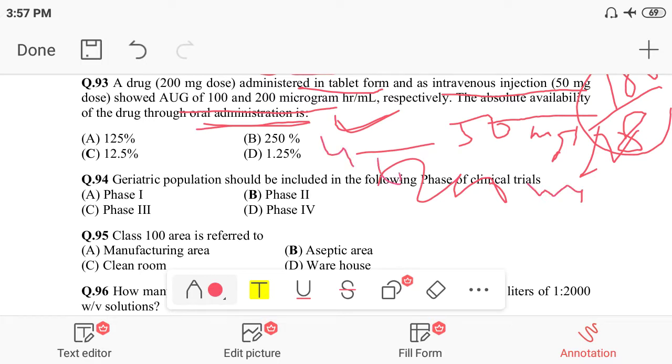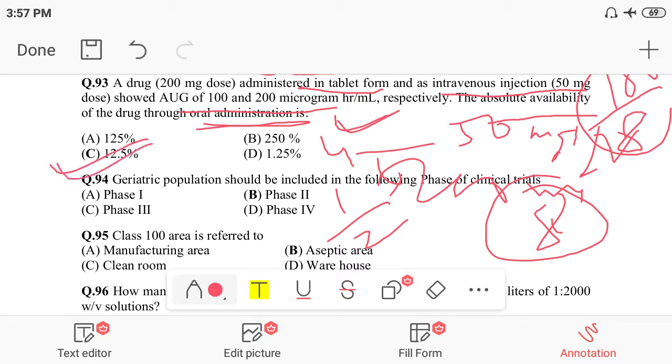Orally we are taking 4 times more quantity, and the area under curve is one half, so 8 times more dosage form in the oral form compared to IV. So the bioavailability is 8 times less, 100 by 8, so the correct option would be 12.5% availability for the oral dosage form.